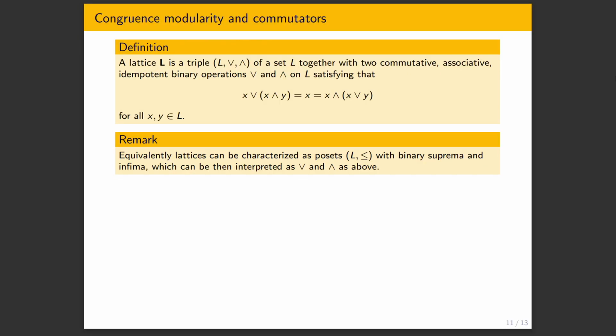And the reason one has all of these relations, we can think about this way more intuitively as posets. We can think of a lattice as a poset, so we can forget about the algebraic structure, and only think about the order theoretic structure. In universal algebra, one does not consider order theory, otherwise one has model theory. And we can think of a lattice like this as a poset with binary suprema and infima. Then the suprema are precisely joins and infima meets, and we get a lattice above, so they are equivalent.